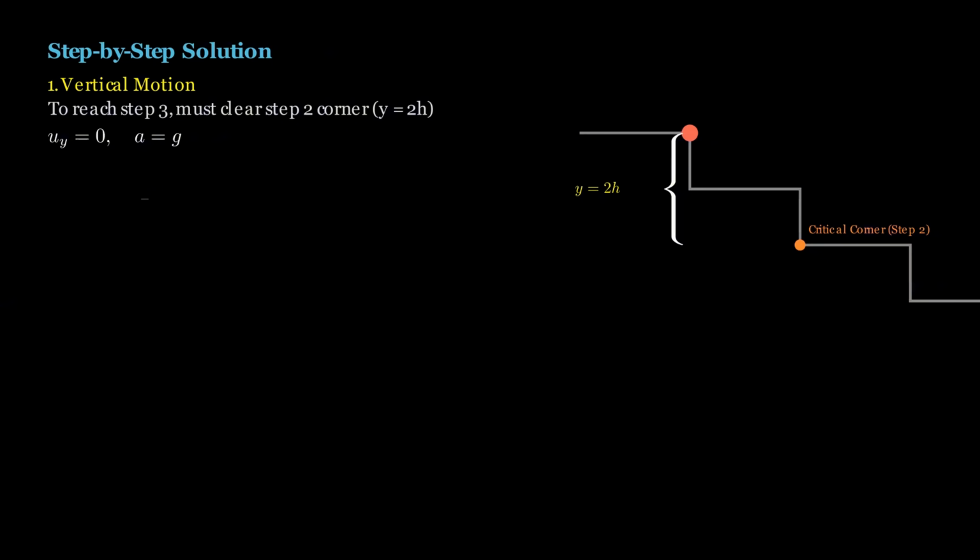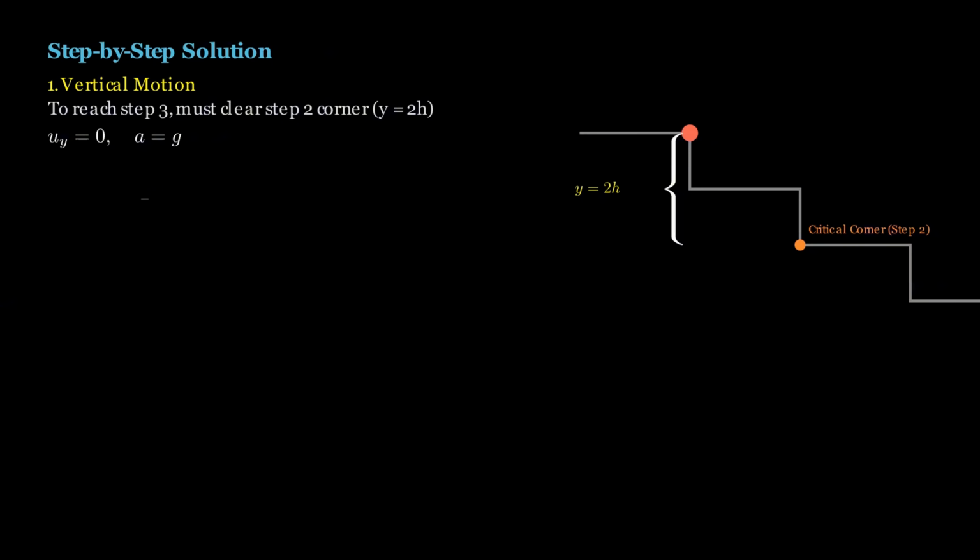To solve this problem, we need to understand that step 2 is the critical corner. We need to clear this step both vertically and horizontally to come up with the solution. To reach step 3, the displacement along the y direction should be equal to 2h. Initially, there is no vertical velocity, so uy equals 0. Acceleration in the vertical motion will be acceleration due to gravity.